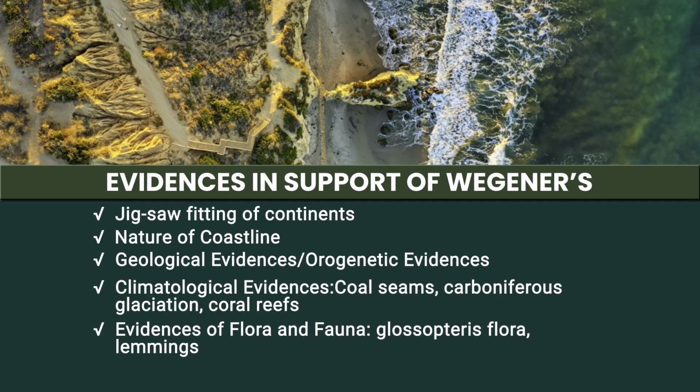Now, lemmings are other animals which have a tendency to move towards the west. When their number increases, they move towards the west, and accidentally drown themselves in the oceans. So this behavior of lemmings suggests that ancient land masses might have been united, and these animals have the tendency of shifting towards west when their population increases.